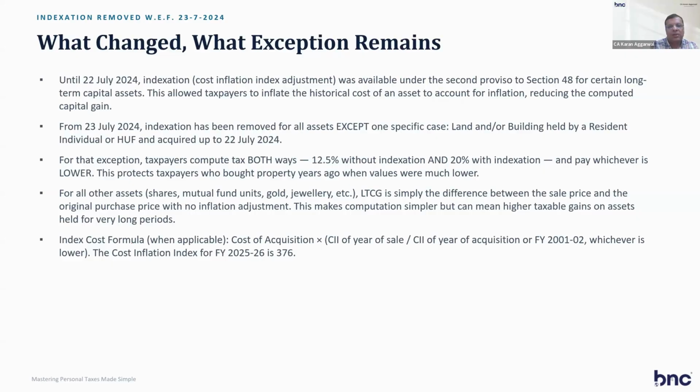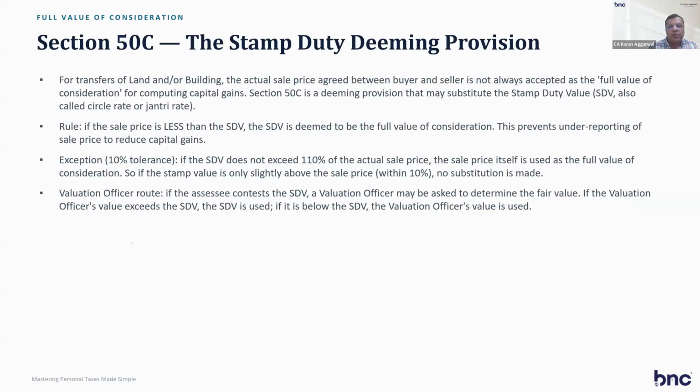Indexation is available only for residents in case of land and building sales. Otherwise it is not available, and for non-residents it is not available at all. The stamp duty deeming provision I have told you, 50C. So the 10% tolerance level that I have told you earlier also.